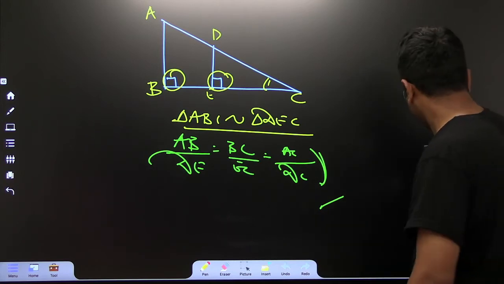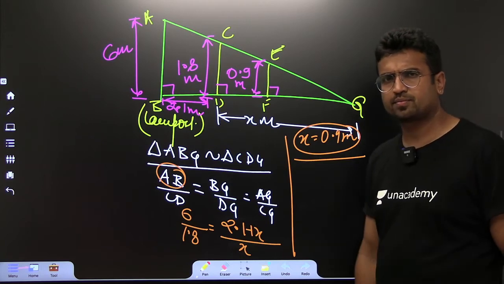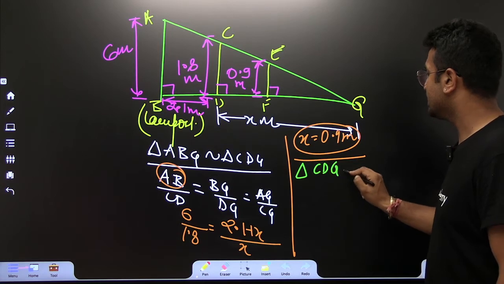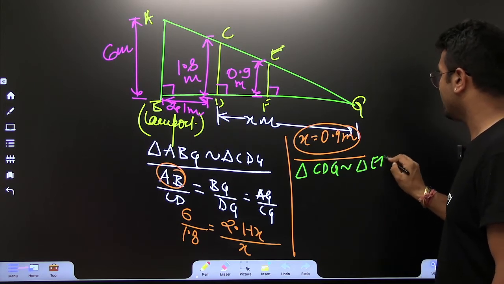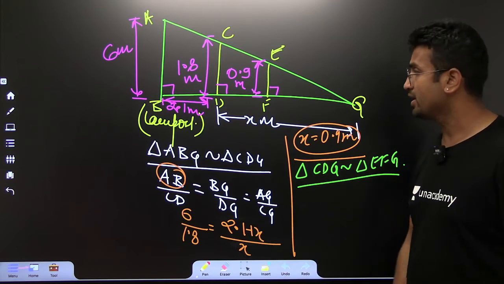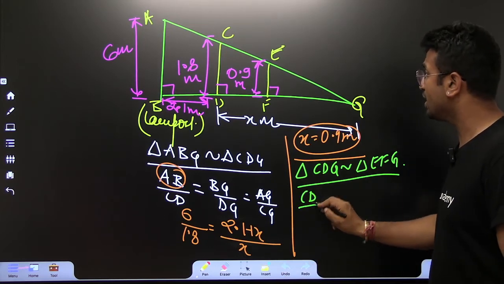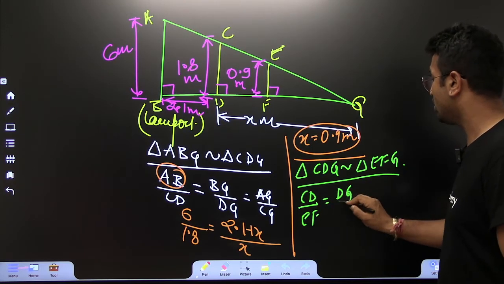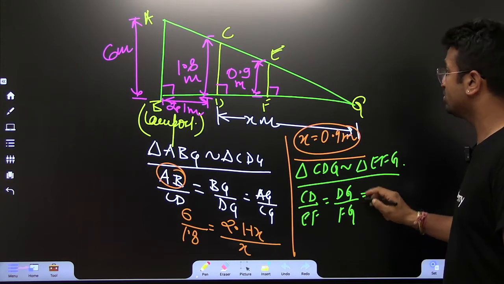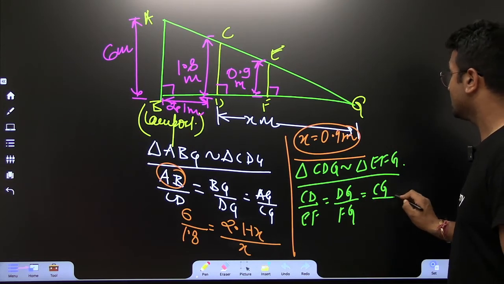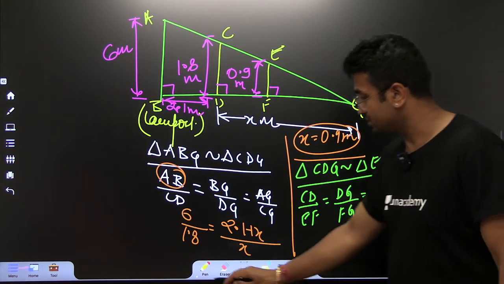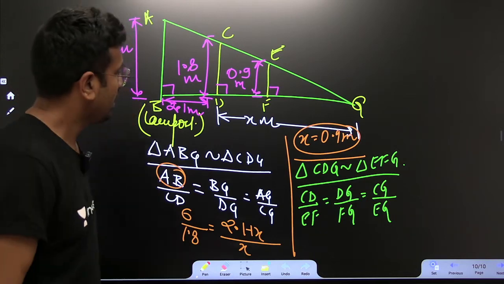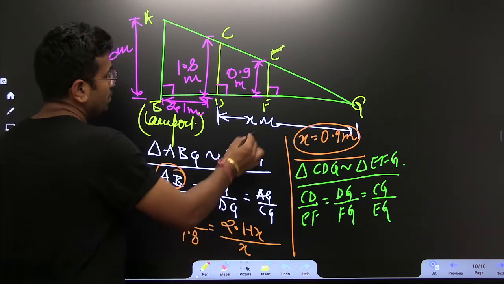That's it. So did they ever ask this kind of question in our exam? In the year 2018, IIT Guwahati has asked similar kind of question. If I take these triangles, triangle CDG, and this is similar to triangle EFG, what is that I may write? I may write CD upon EF, okay. I may write DG upon FG, and furthermore, I may write CG upon EG. That's a very good point. I think it is clear to each and every one of you.